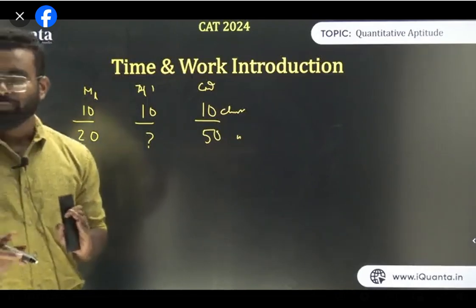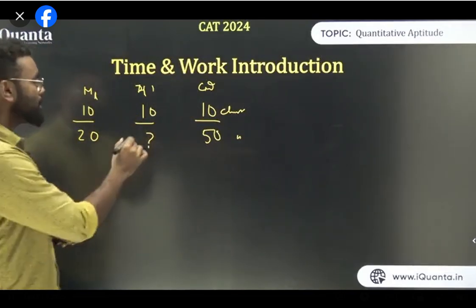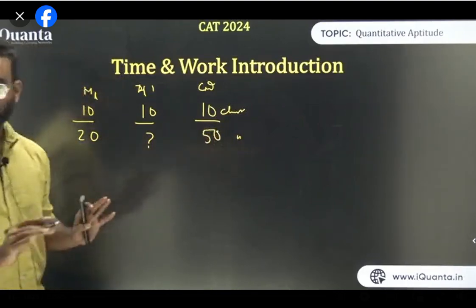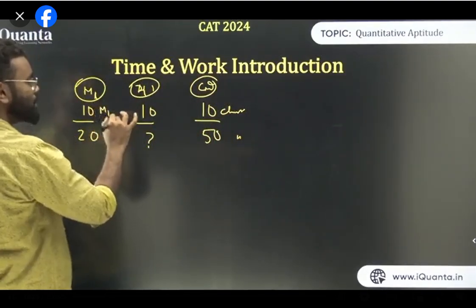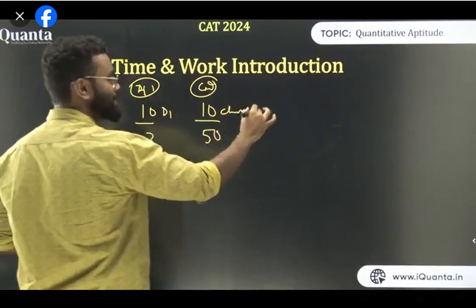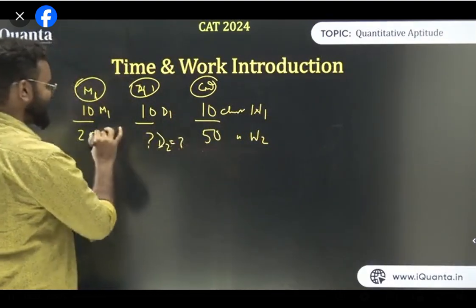Just think about it. The question is 10 men can build 10 chairs in 10 days. In how many days can 20 men build 50 chairs, right? So this is work, this is D, this is M. So your 10 is basically M1, your 10 is basically D1, and this 10 is basically W1. Similarly, this 50 is W2, this is D2, I need to find D2, and this is M2.